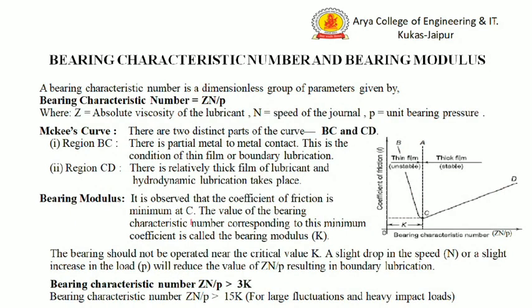Now, bearing characteristic number and the bearing modulus. These are very important terms in the journal bearing. In hydrodynamic bearings, initially the journal is at rest. Therefore, there is metal to metal contact between the journal and the bearing surface. As the journal starts to rotate, it takes some time for the hydrodynamic film, meaning a thick film, to build sufficient pressure.